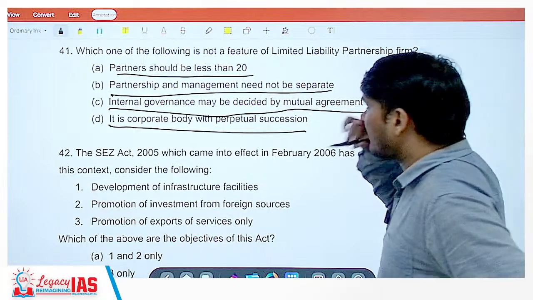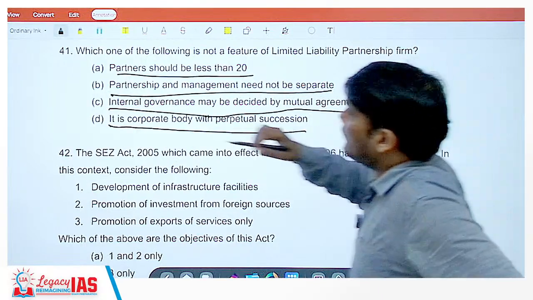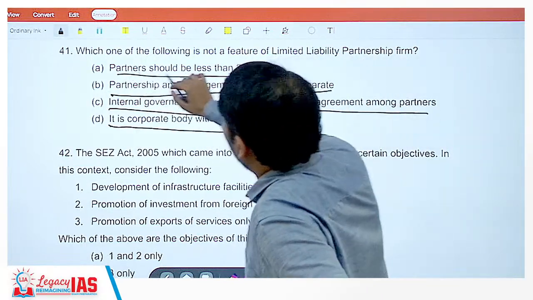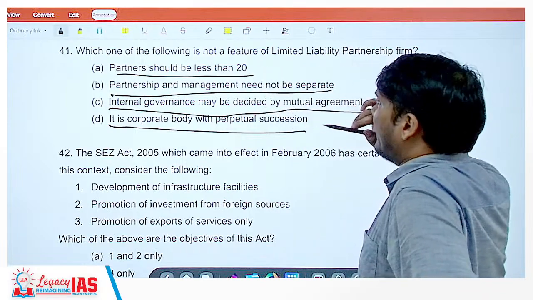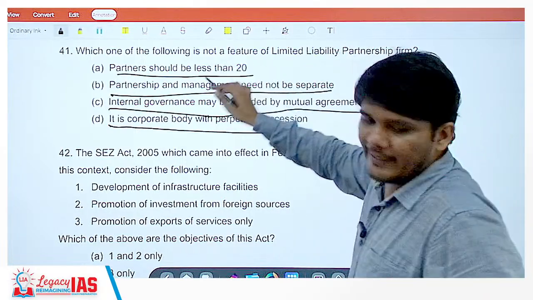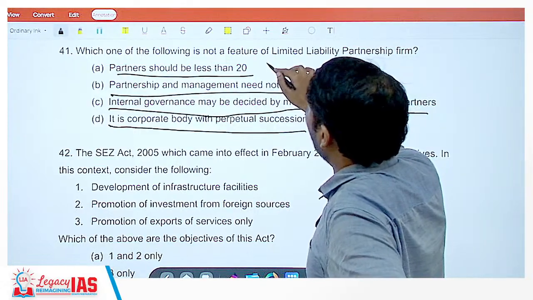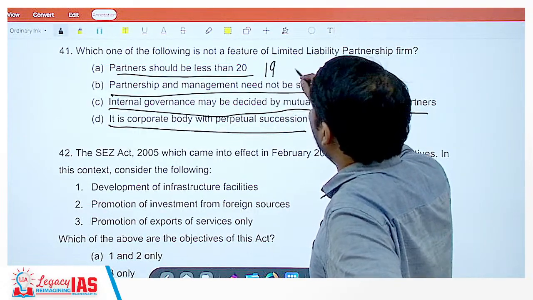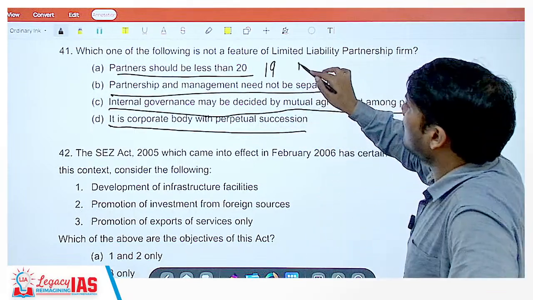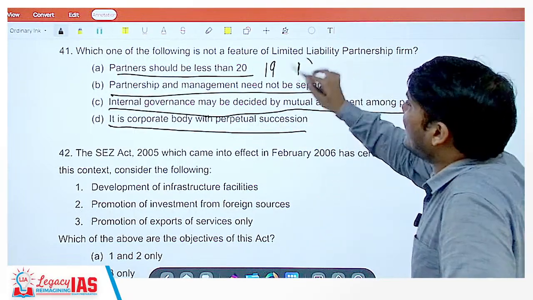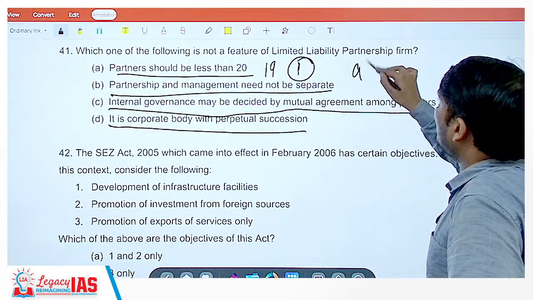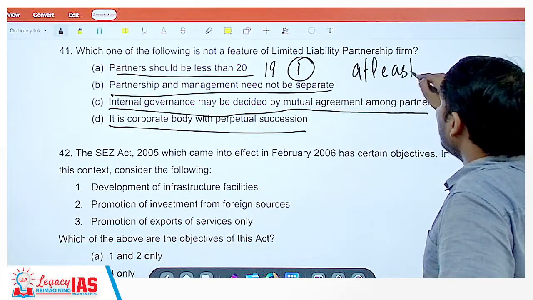Okay. Now the thing is, statement 1, partners should be less than 20. That's not the criteria, because if you say less than 20, it can be 19, it can be 1 also. With 1 it will not be possible. You need to have at least 2.